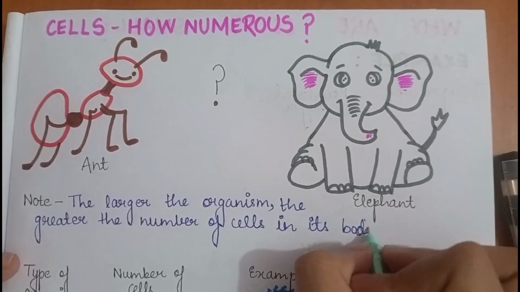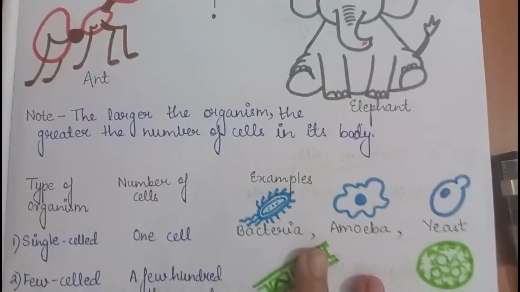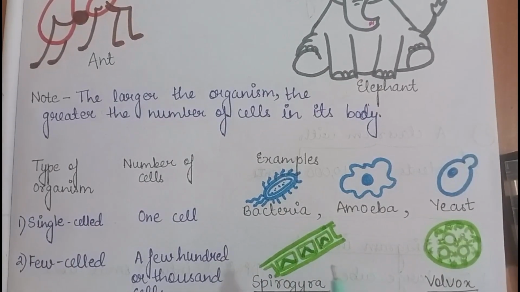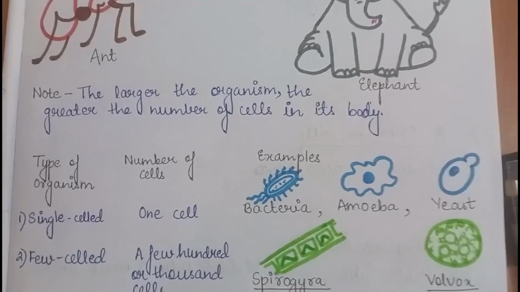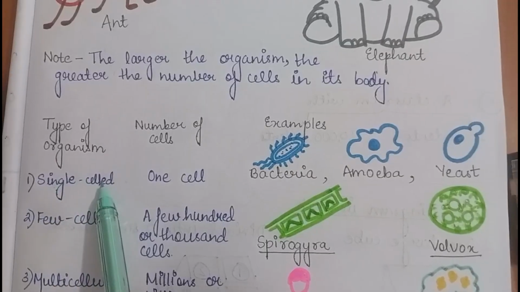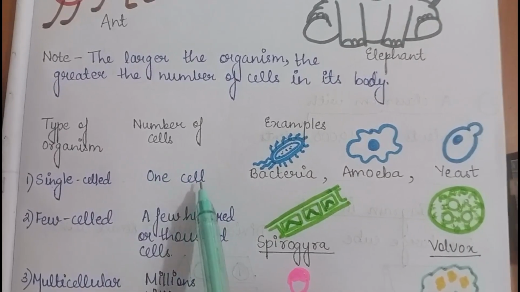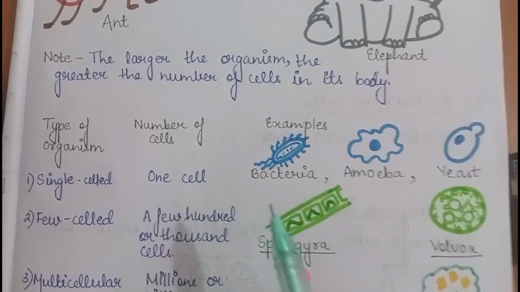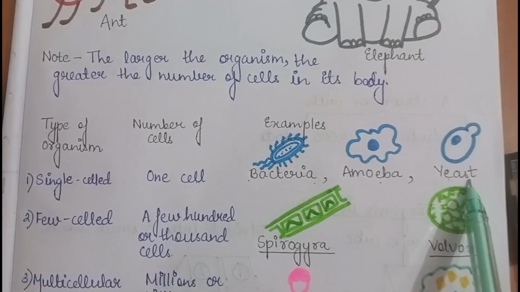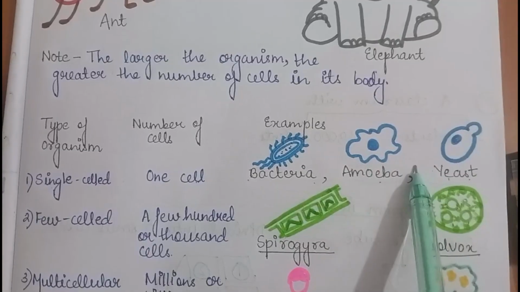Okay, I hope it is clear now. Now let's move further. We are going to classify cells on the basis of their number. So first is single celled organism. In single celled organism there is only one cell present. The whole organism is made of just one single cell. Examples are bacteria, amoeba and yeast. We'll study about these things in higher classes in detail.